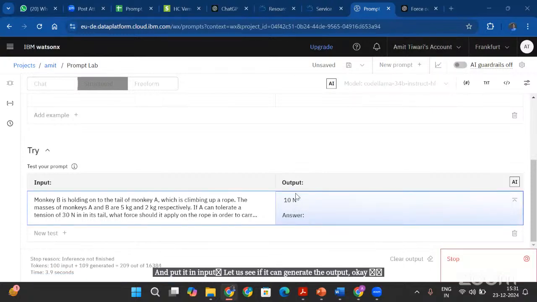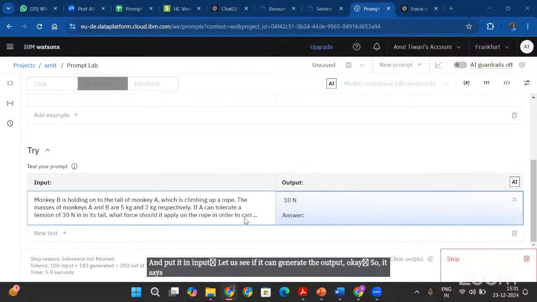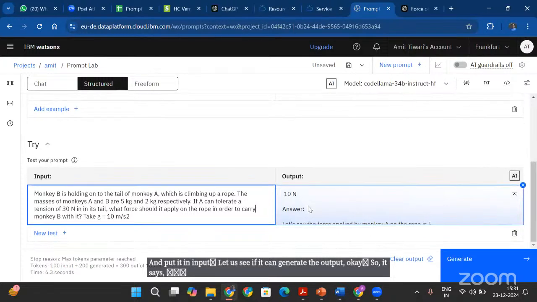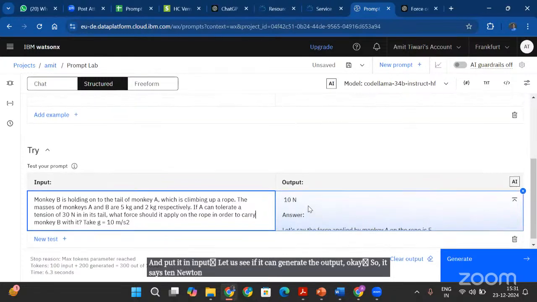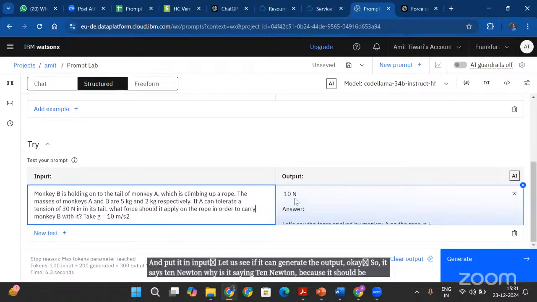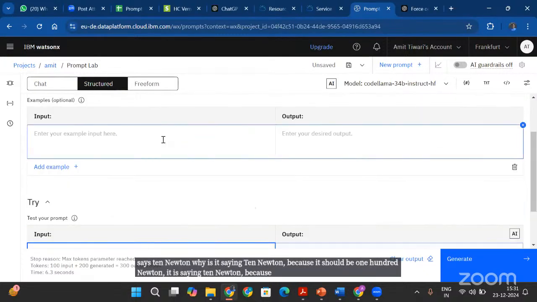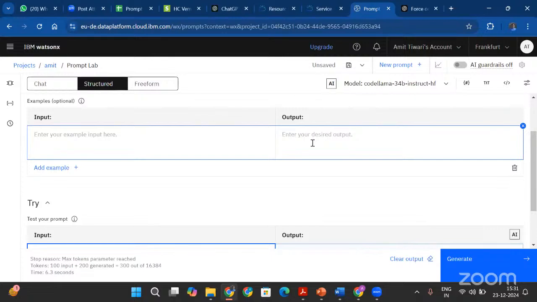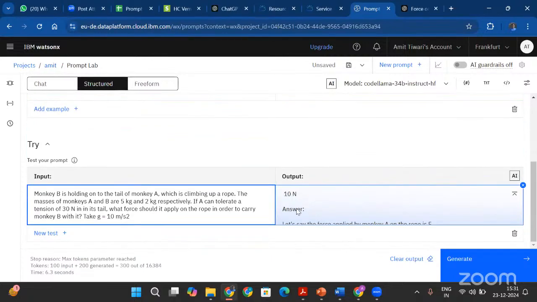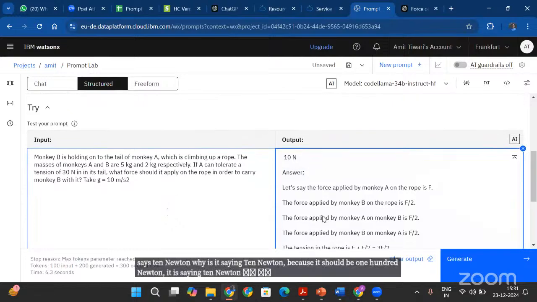Okay, so it says 10 Newton. All right. Why is it saying 10 Newton? Because it should be 100 Newton. It is saying 10 Newton because I am not giving it enough examples to think step by step. It is giving me just the answer, right?